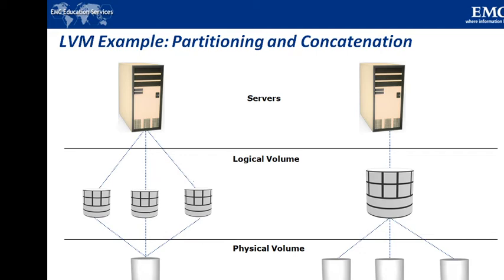Above that we have logical volumes, which are in between the host and the physical volumes. At the top layer we have the host. First, on the left side, partitioning is being shown. One physical disk is partitioned into three logical volumes, and these three logical volumes can be used by the host.